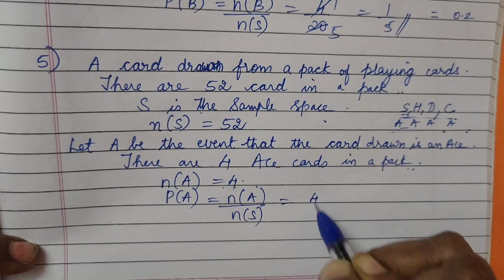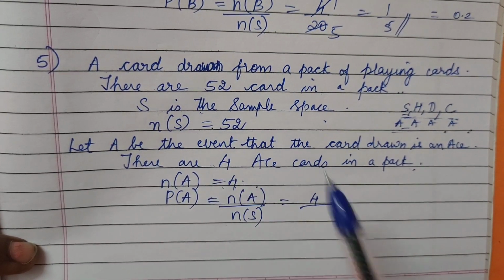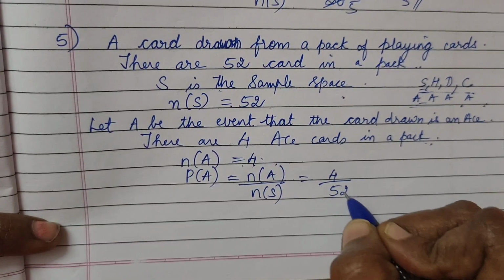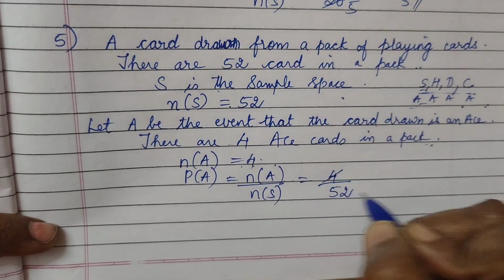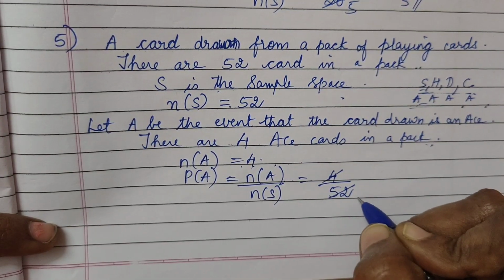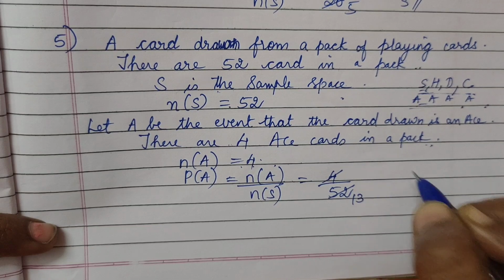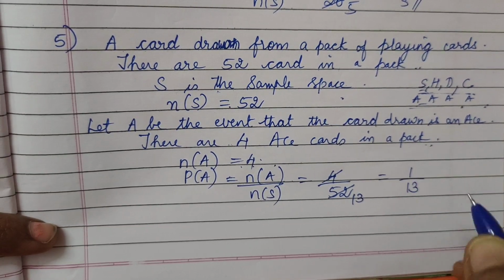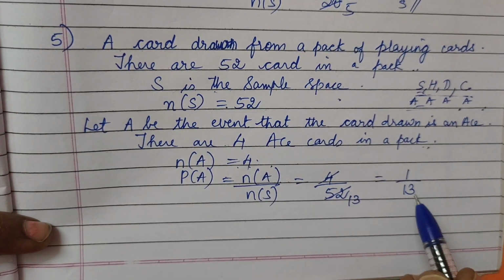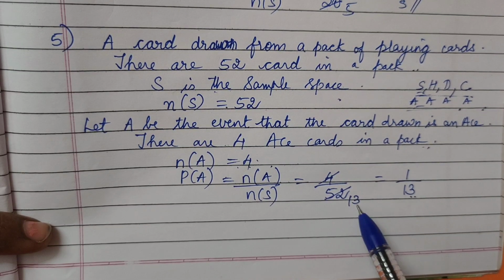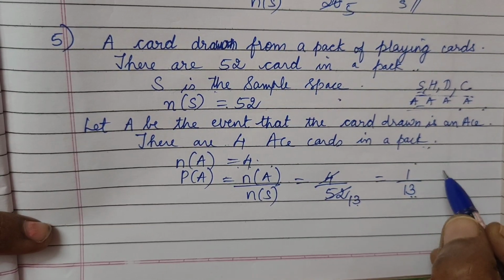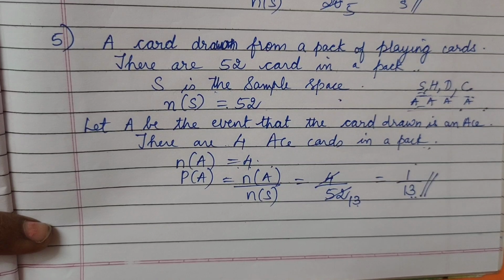So here N of A is 4 and N of S is 52. So 4, how many times does it go into 52? 4 13s are 52. So you get 1 upon 13. Please write 1 upon 13 here only. Sometimes I have seen you writing 13 in the numerator. That's completely wrong. So the answer is 1 upon 13.